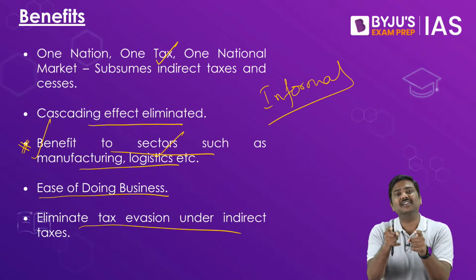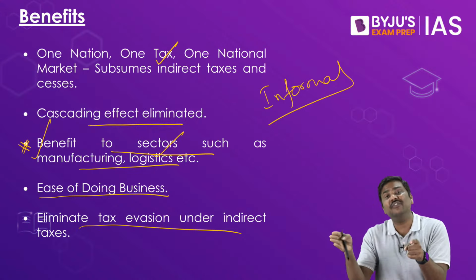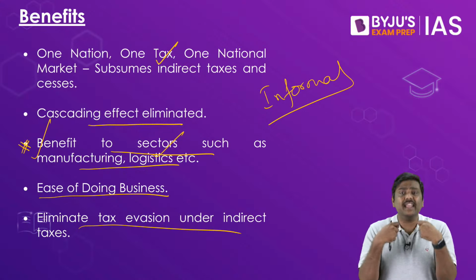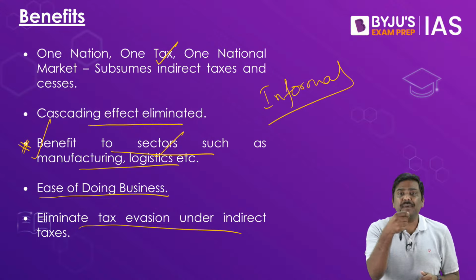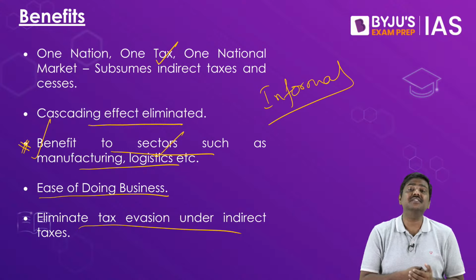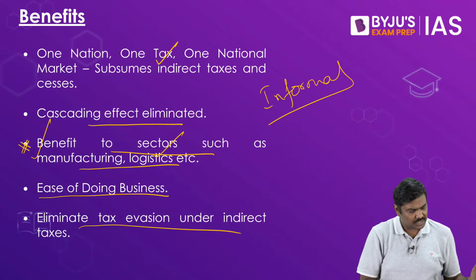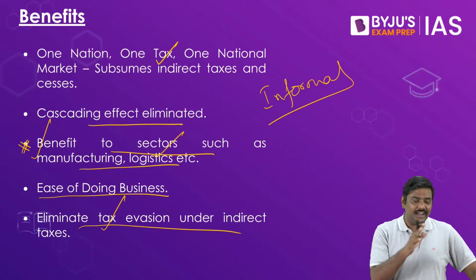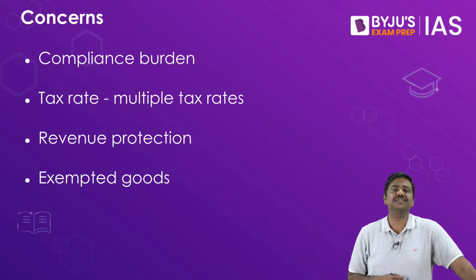Government will conduct, let's say, inspections at various places. The cascading effect has been addressed. The person who wants to get the input tax credit has to file the receipts, etc. Because of all of this, the tax evasion under this particular issue of the earlier taxation system has been addressed.